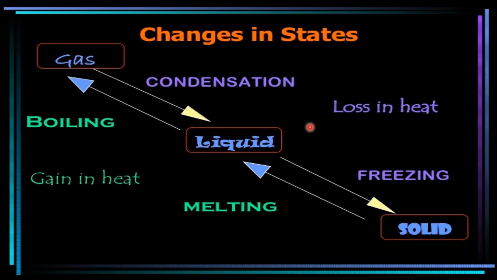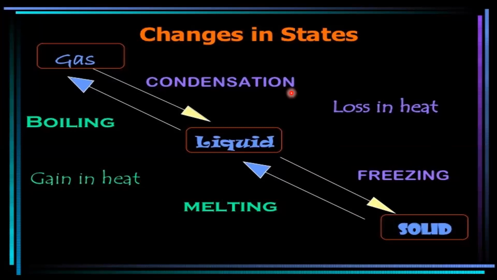Then the liquid, when cooled further, converts into solid. For example, by losing heat, water kept in the refrigerator becomes ice again. This process is known as freezing.